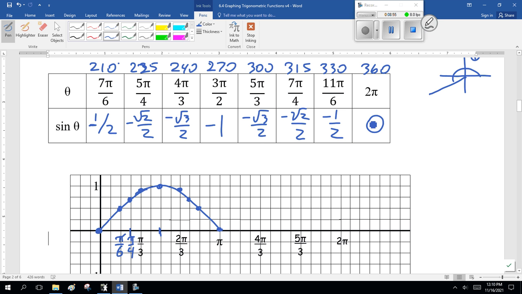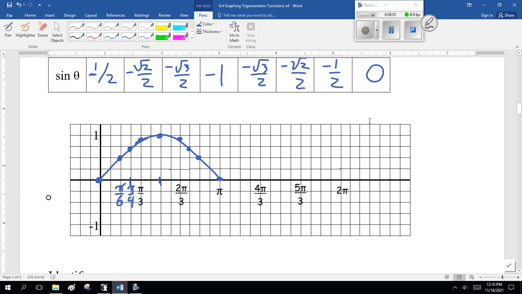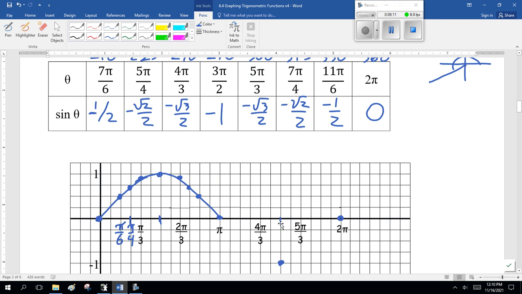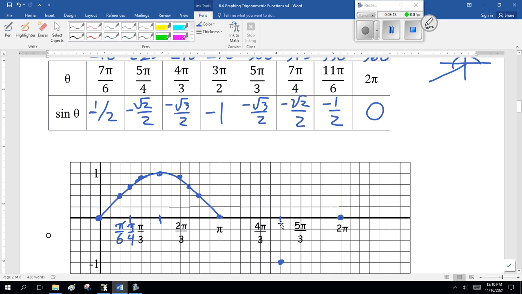Okay. Now, graphing it is a bit of a pain in the bum. I fully admit that. But 2 pi is 0. Halfway in between will be minus 1. Now, 4 pi over 3, let's do some of these numbers. 4 pi over 3 is minus 0.866, something like that. 5 pi over 3. Now, 11 pi over 6 and 7 pi over 6. Now, if we count 1, 2, 3, 4, 5, 6, all right. 2 of these lines is 1/6, so this is 7 pi over 6.